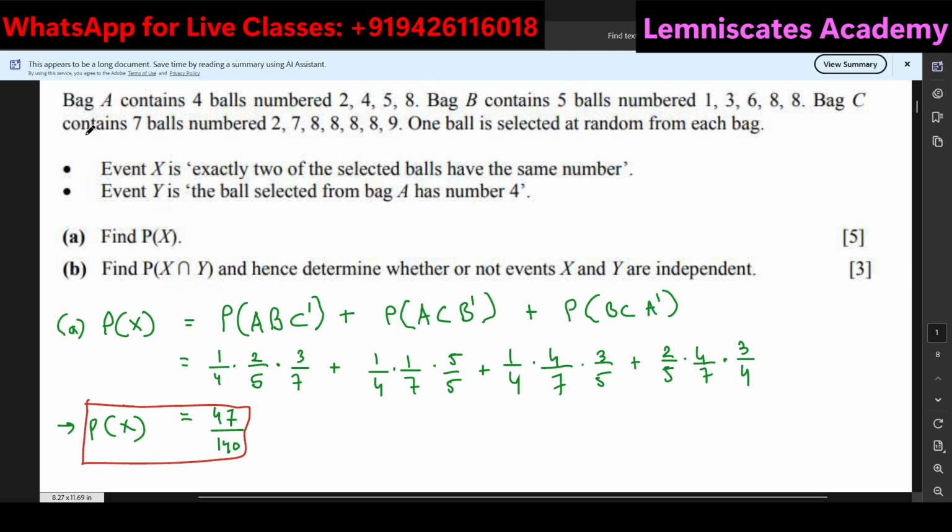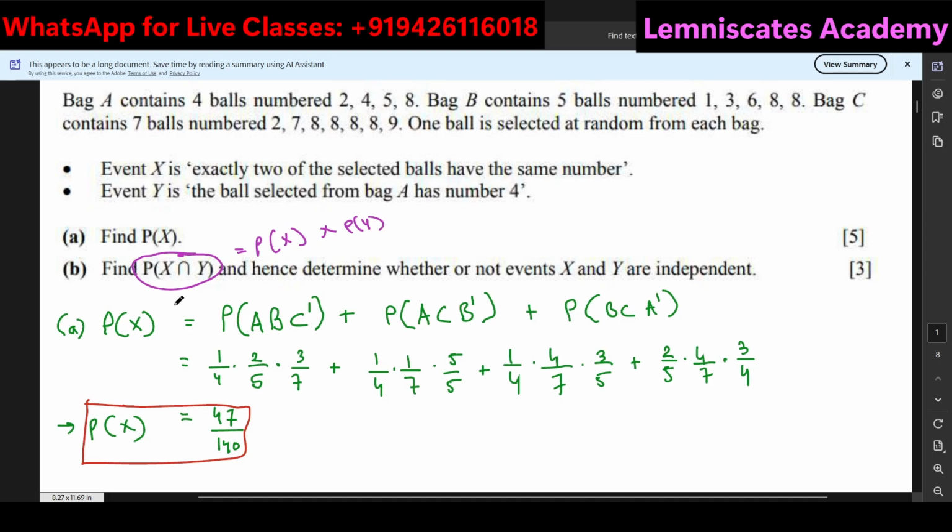Because Madhu had doubt only in the first part, I am doing the first part. For part B, I'll just orally explain how you are supposed to do it. You are supposed to find out the probability of X intersecting with Y and determine whether the two events are independent. For the events to be independent, this should be equal to the individual probabilities